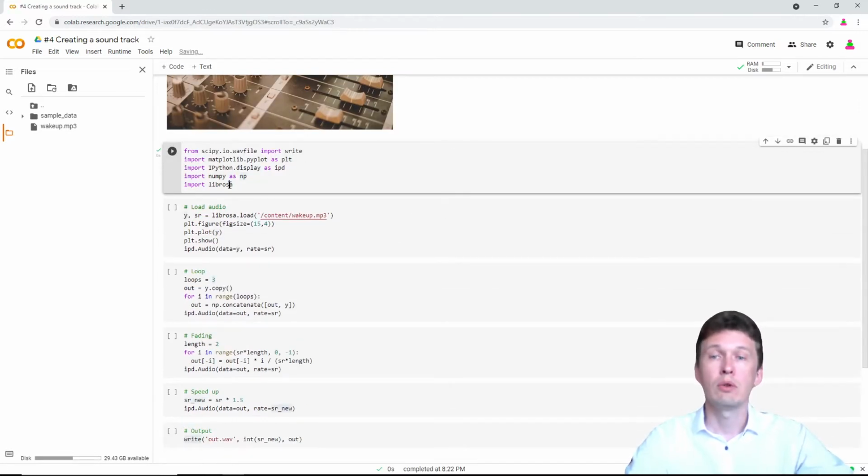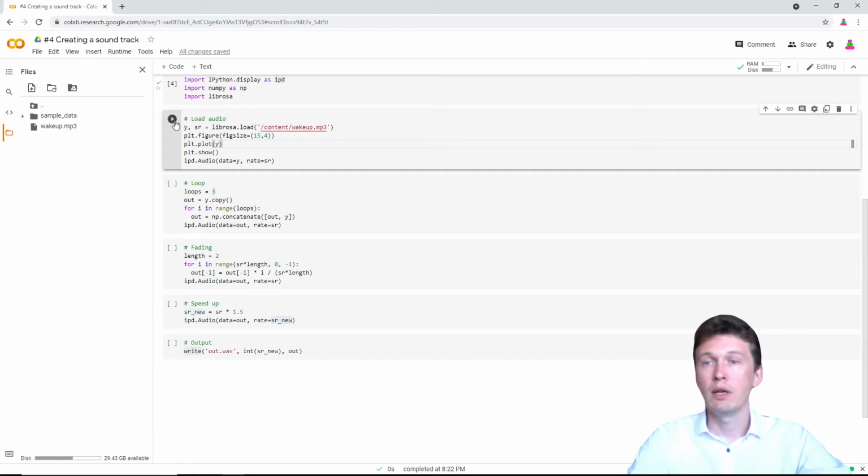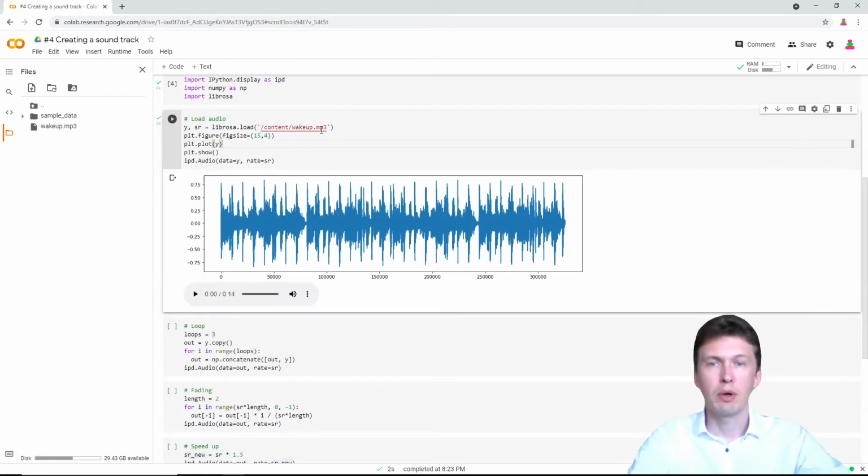We shall use Librosa and SciPy wave file to work with sounds, and PyPlot to plot our audio waves, as well as IPython display to playback our audio straight away in the Colab cells. Next, we load our audio file, which is wakeup.mp3.